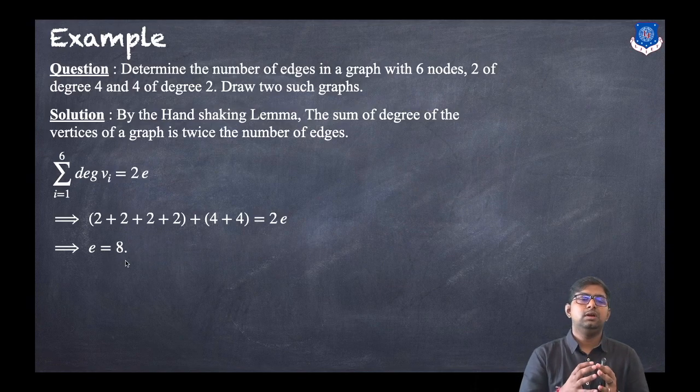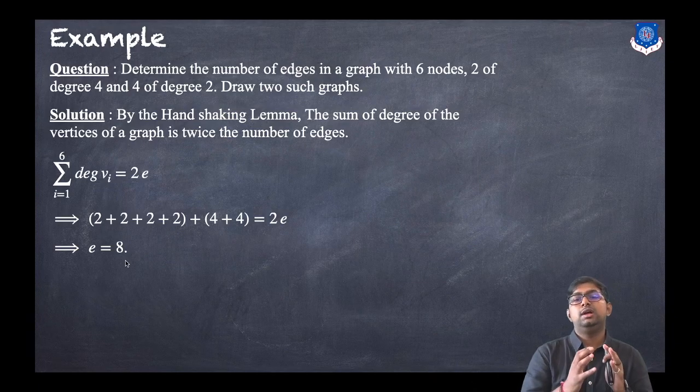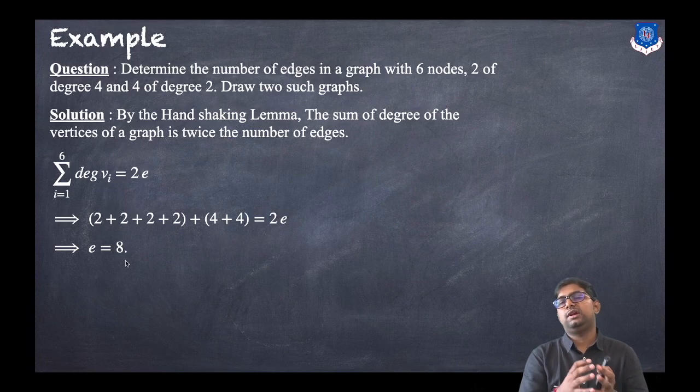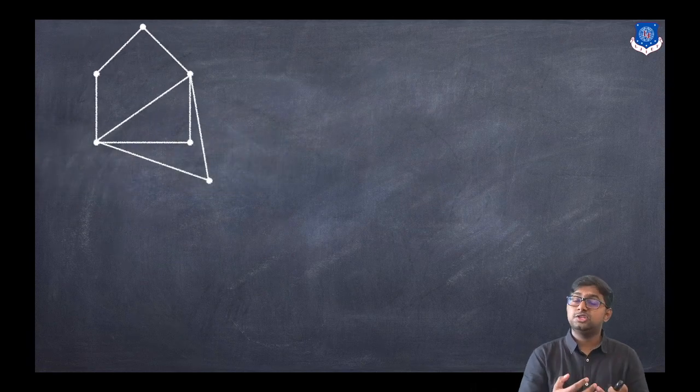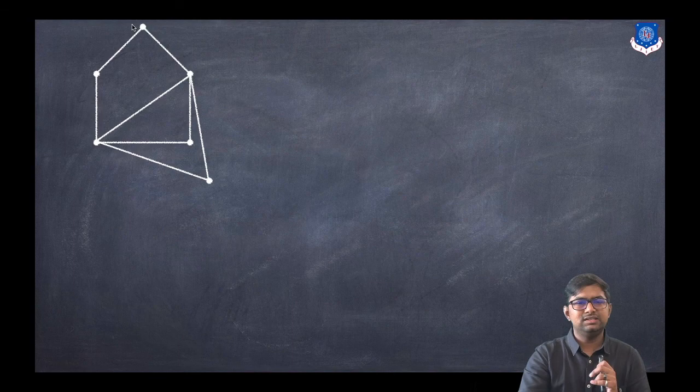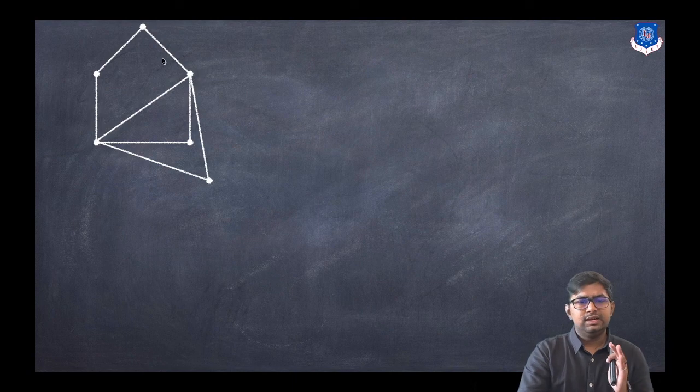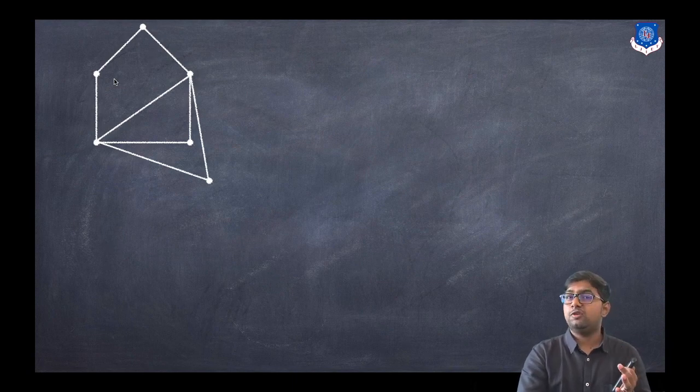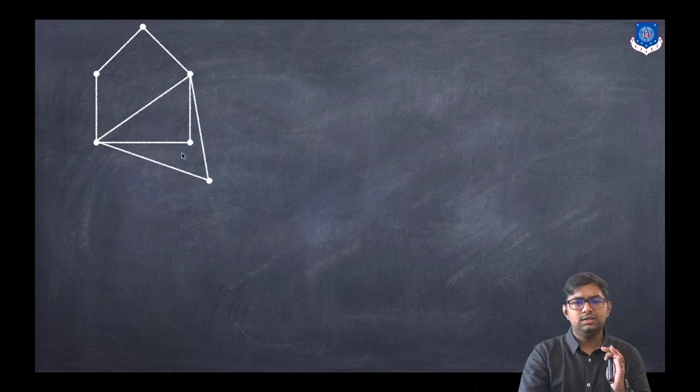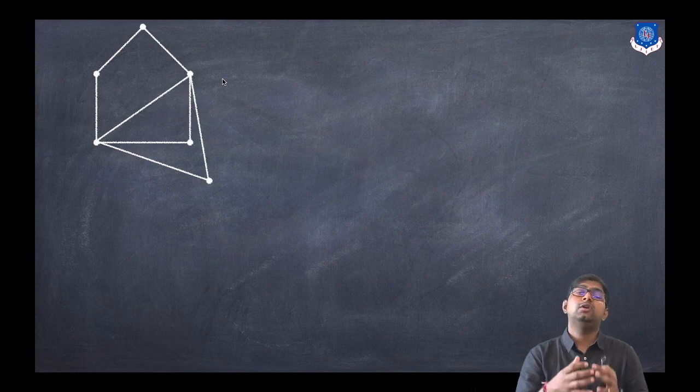So there will be 8 edges, 6 nodes, 2 vertices of degree 4, and 4 vertices of degree 2. And we want to draw 2 such graphs. So this will be the graph. As you can see, there are 3 and 3, so a total of 6 vertices. These 4 vertices are of degree 2, and 2 vertices are of degree 4, and we want to draw 2 such graphs.